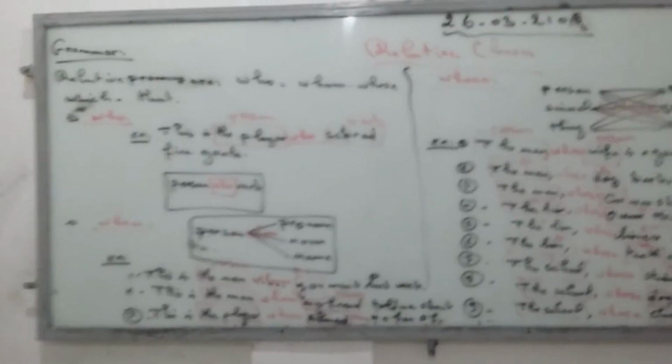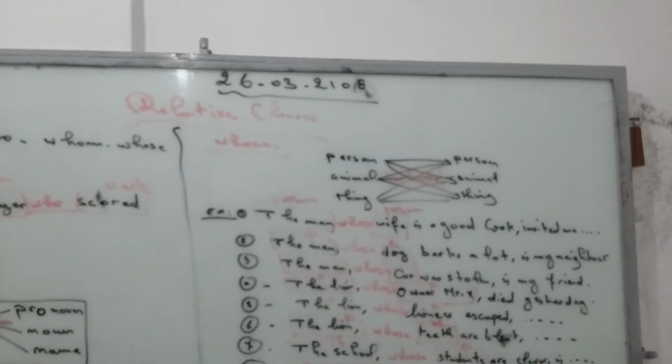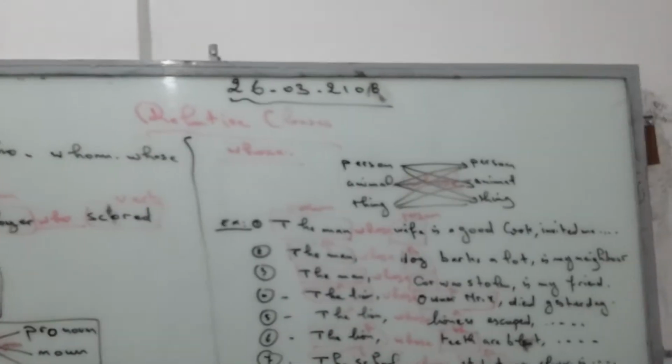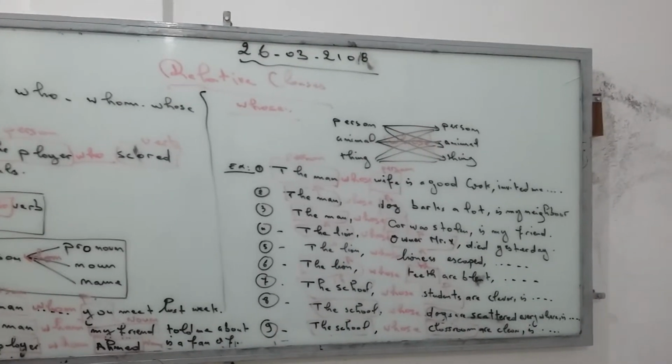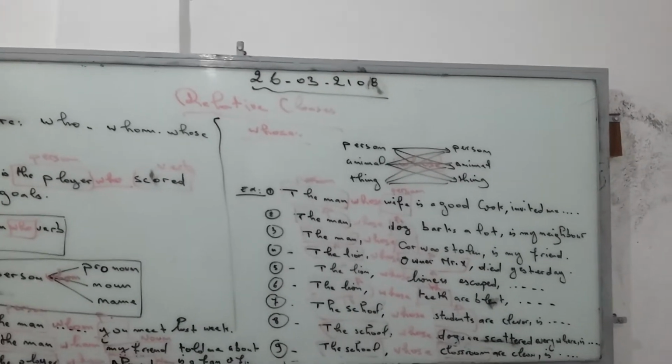Okay. So let's talk about the relative pronoun whose. So whose is a relative clause or pronoun. In this relative pronoun we have 9 possibilities. What are they? Person animal, person thing, animal person, and animal thing, thing person, thing animal, and thing. So I made 9 examples for you, in order to make you understand the relative pronoun whose.